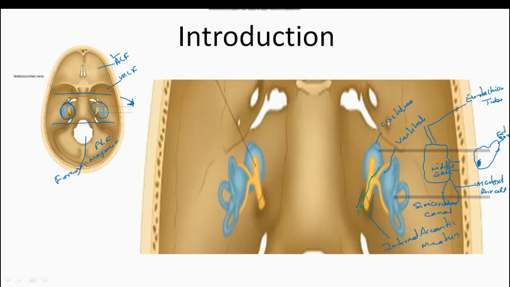It simply passes this way over the cochlea, then takes a turn posteriorly and moves posteriorly. Later on, through the stylomastoid foramen, it moves out of the cranial cavity. This one is the seventh cranial nerve.